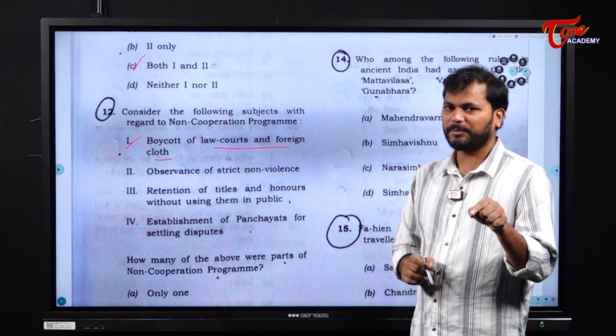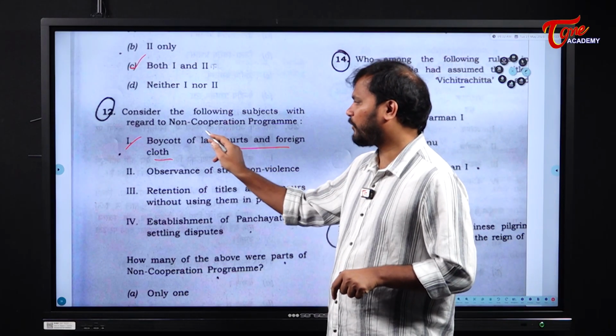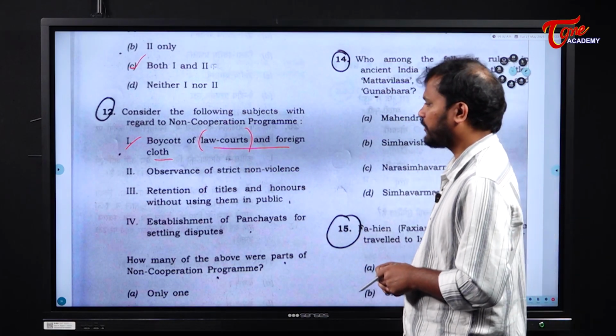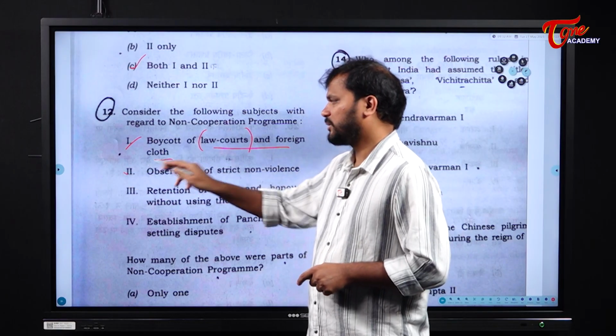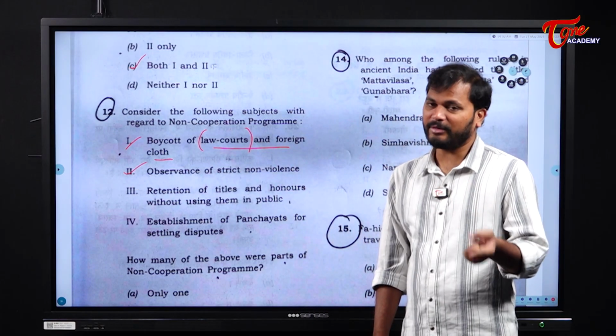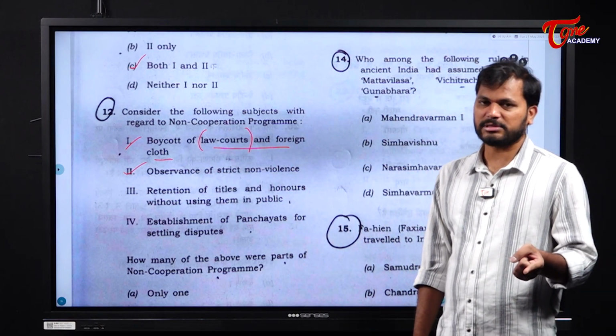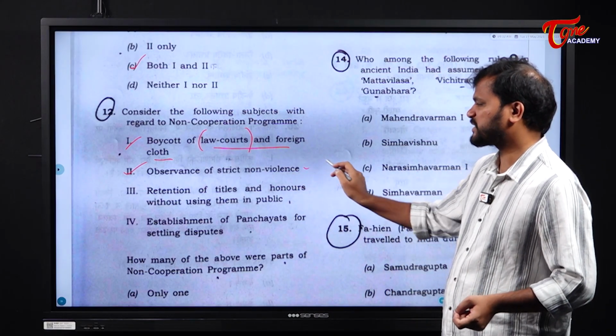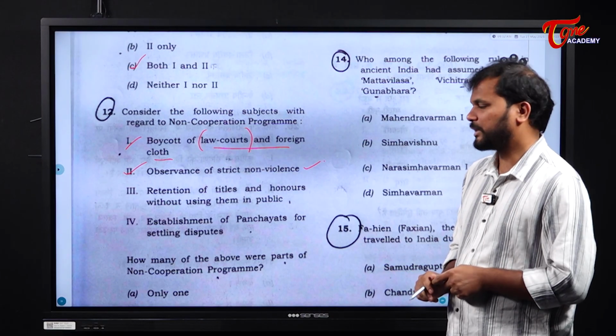But later in the non-cooperation movement, there was a boycott of foreign institutions also. So statement 1 is correct. Next, observation of strict non-violence. Yes, though the non-cooperation movement ended with violence, which is the reason we have the Bardoli resolution, strict non-violence was one of the components of non-cooperation.